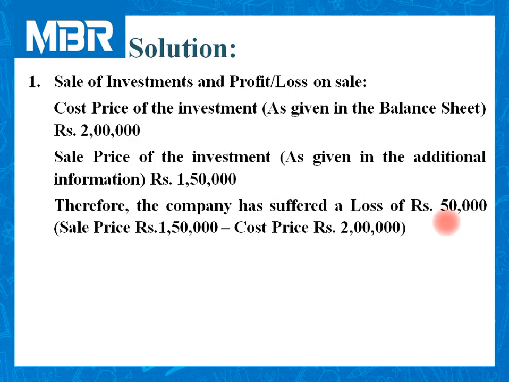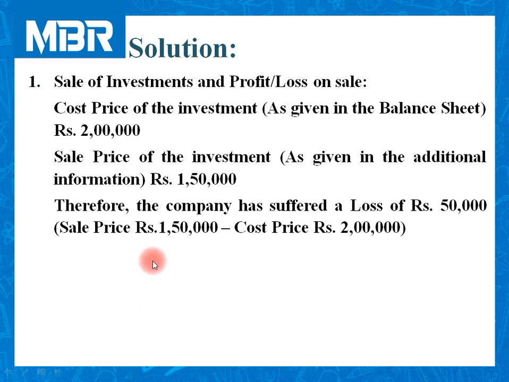For the students of commerce, it is very easy to understand when cost is higher than that of sale price, the result is loss. And when the sale price is higher than that of cost price, the result is profit. Here, the company has suffered a loss of rupees 50,000. For your reference, I have mentioned calculation in the bracket. Sale price is 1,50,000 and cost price is rupees 2 lakhs. With this calculation, our adjustment comes to an end.